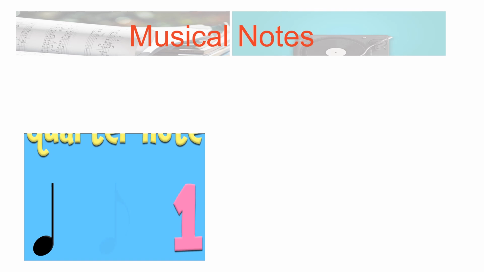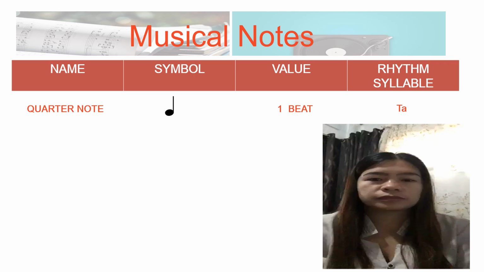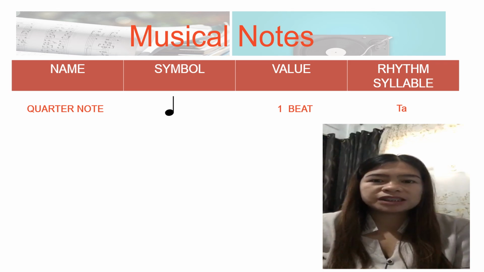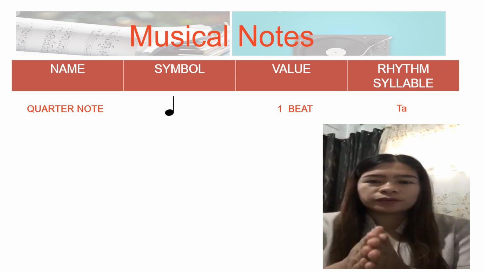This is a quarter note. It receives just 1 beat. Just 1 beat. How will you describe a quarter note? Very good. A quarter note has a shaded head and stem like this. It receives 1 beat. The rhythmic syllable for quarter note is ta. The rhythmic clapping is ta, or 1. Altogether, 1.